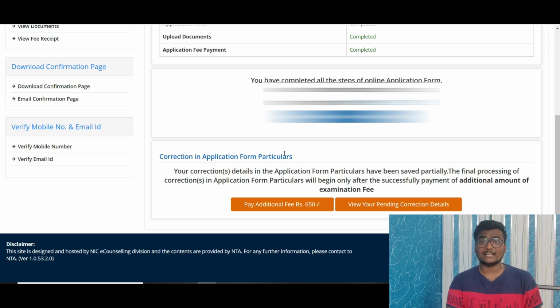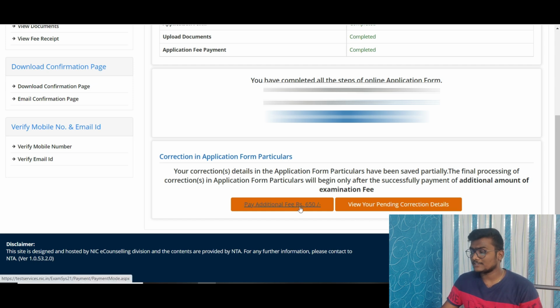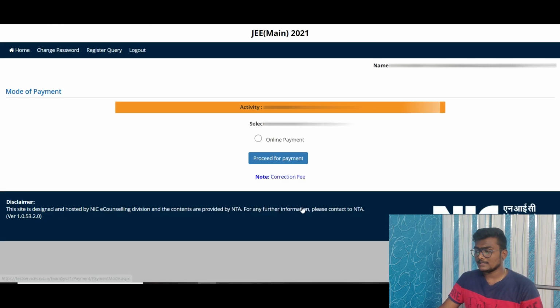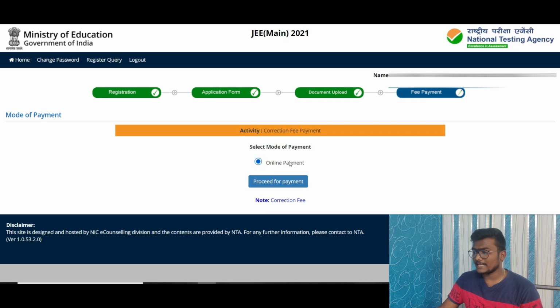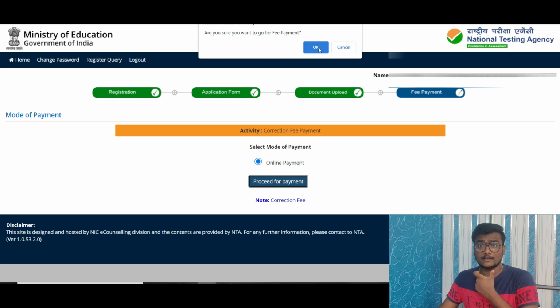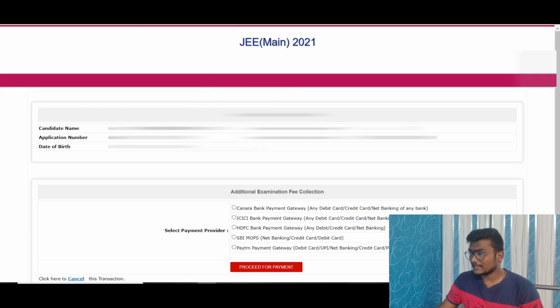So what I suggest is, just for the sake of 650 rupees, please don't take the risk, because there are people who lost their exam session in March just because they thought, as I already paid, it will be updated, no issues. So they just waited. What you can do is pay an additional 650 rupees here. Click on this, and you will be taken to online payment. Click on proceed to payment. When asked if you are sure you want to pay, click yes. Now you will be taken to this interface.